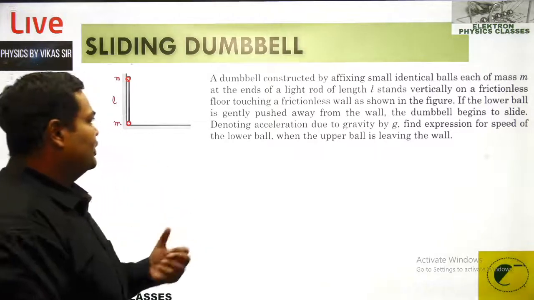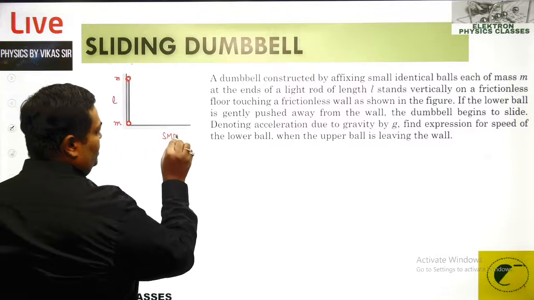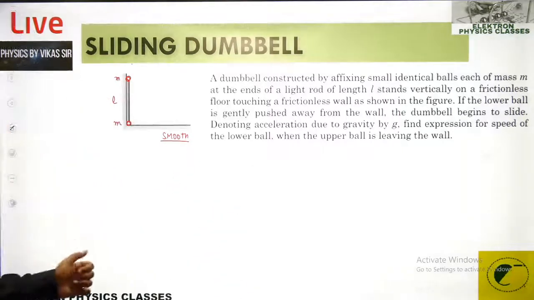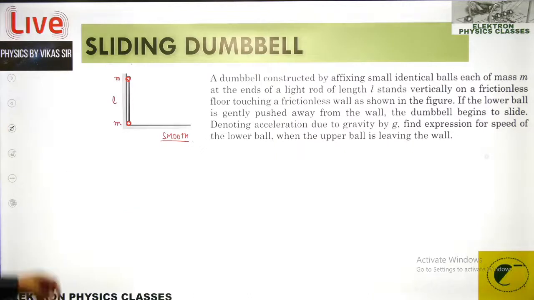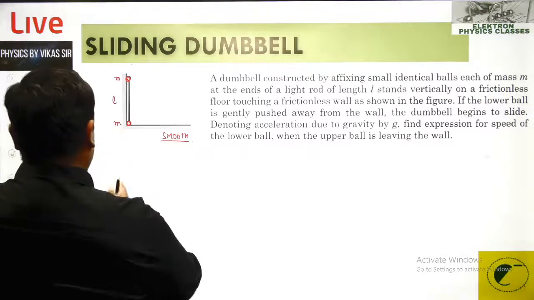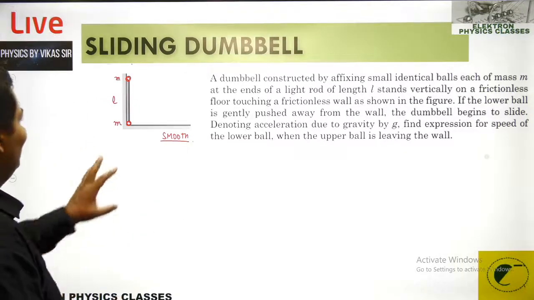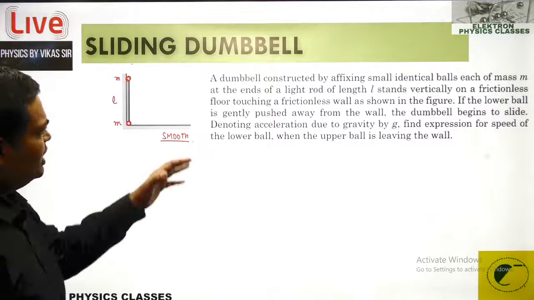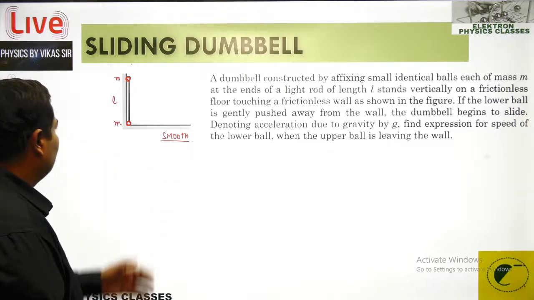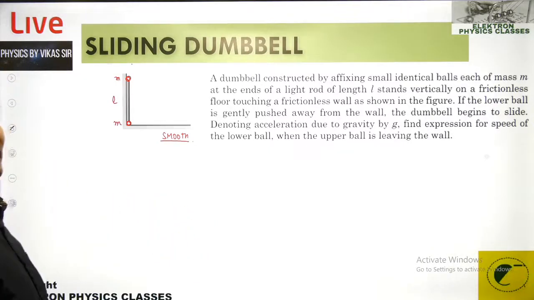The dumbbell stands vertically on a frictionless floor. So it's a smooth floor, and no friction force is going to act. If the lower ball is gently pushed away from the wall, in this idea it might stay on forever. Now, it is pushed away from the wall, and as it is pushed away from the wall, the dumbbell begins to slide.